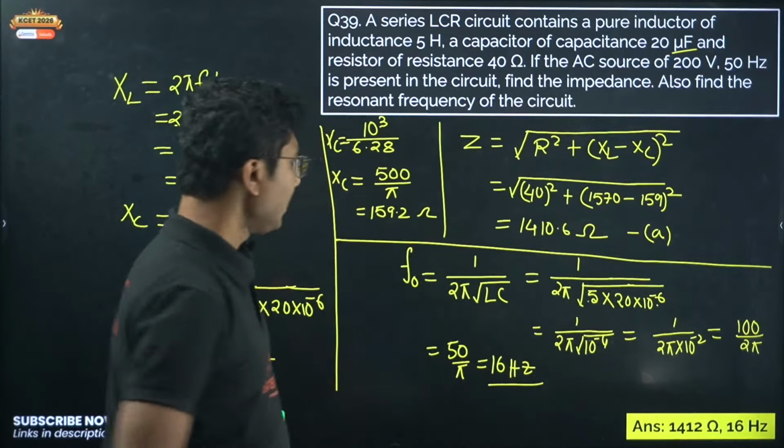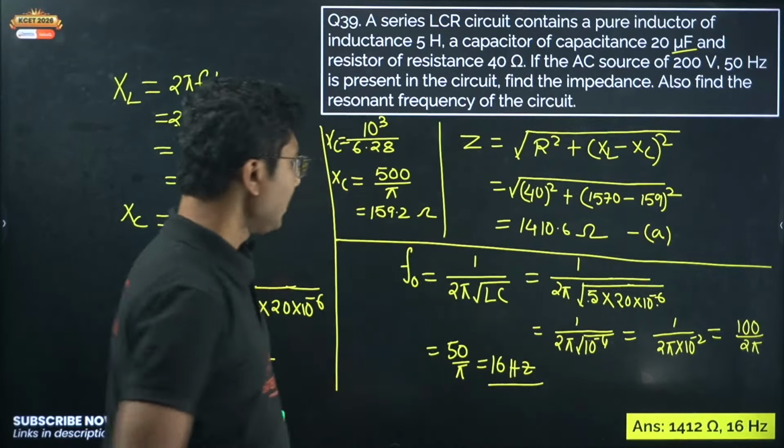Make sure, Rocky, you made a mistake in the 10 to the power of 2 value. It will be 10 to the power of plus 2, not minus 2, because 10 to the power of minus 2 was in division. So when it goes up, it becomes plus and it will become 10 square, that is 100. Okay, so don't make that mistake. So 100 by 2 pi, that is 16 hertz, not 0.5 into 10 to the power of minus 2.